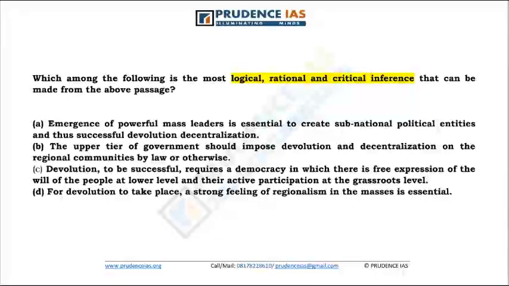Second, whenever you are reading a comprehension question, read the question first and then go to the paragraph so that it is clear to you what is being asked, what it is that you need to understand from the paragraph. Otherwise, you will spend 45 seconds or maybe 50 seconds reading the paragraph, trying to understand it, and when you have reached the question, you have absolutely no idea what is expected of you. You have wasted quite some time and then you decide, no, this is a difficulty level 5 question and I should leave it.